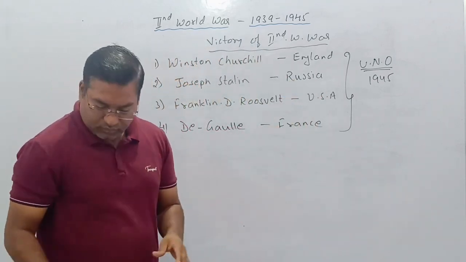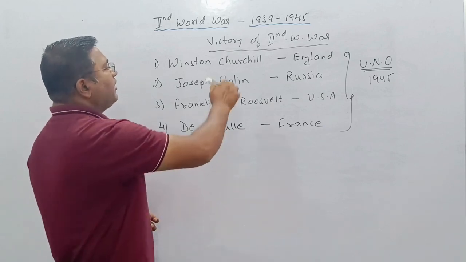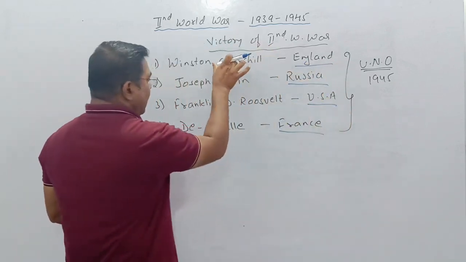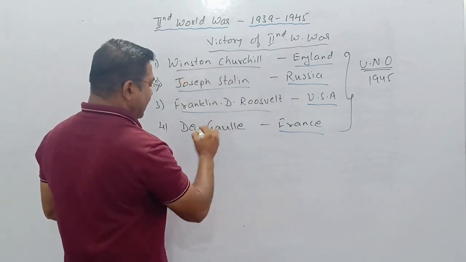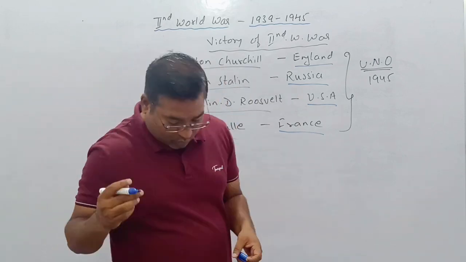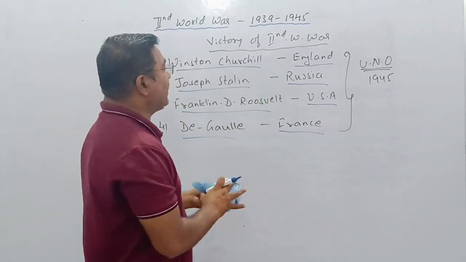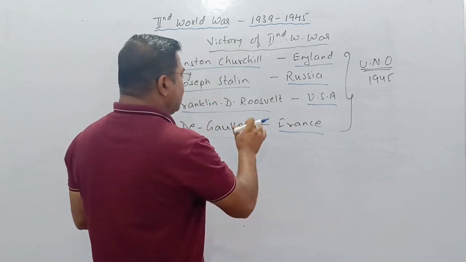So this was all regarding the Second World War. England, Russia, USA, France, and the important personalities Winston Churchill, Joseph Stalin, Franklin D. Roosevelt, and De Gaulle were responsible for the victory of the Second World War. Before Franklin D. Roosevelt, there was a major role of whom?